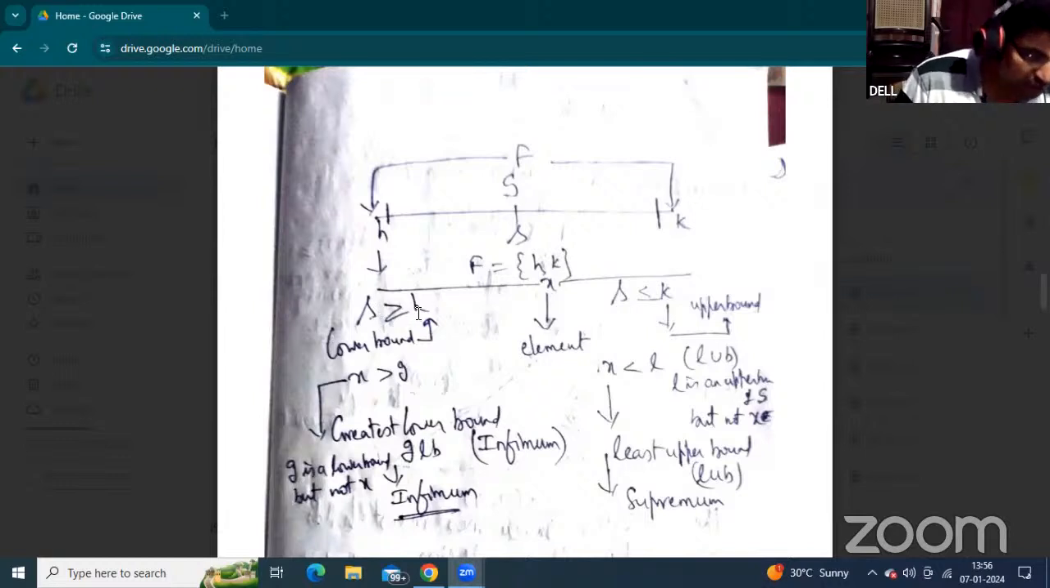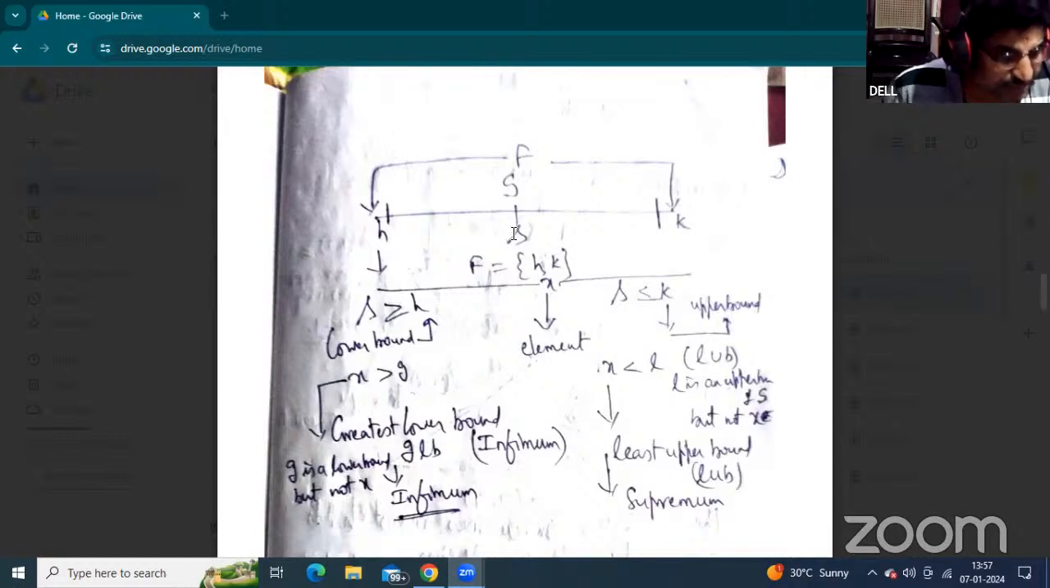Then for the lower value, when the order relation is h less than or equal to s, or s greater than or equal to h, that is, when the subset element is greater than or equal to the field element, here h is called a lower bound. This is the lower bound definition.